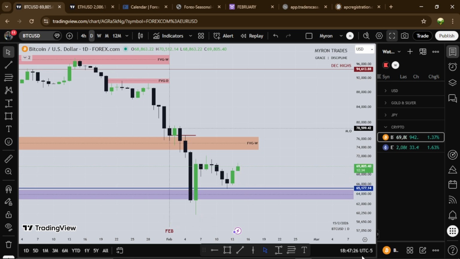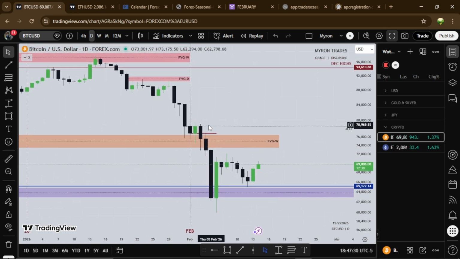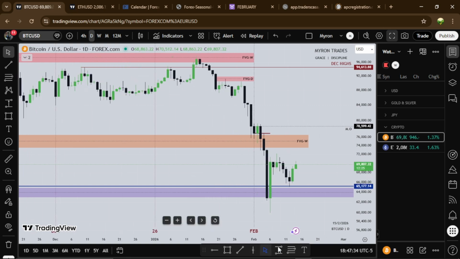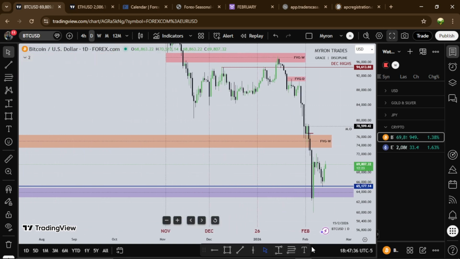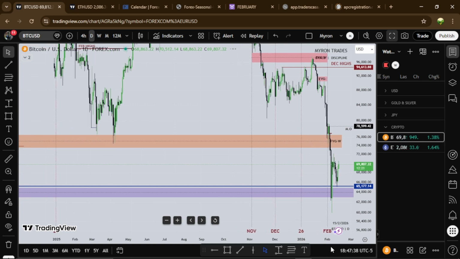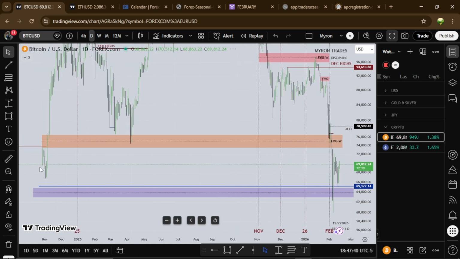So for the week, as we all know, Bitcoin has been crazy bearish, and Bitcoin has taken out these lows, right? Each time a low is taken out, you expect a retracement or reversal or whatever the case might be. So Bitcoin has taken out this low, right?